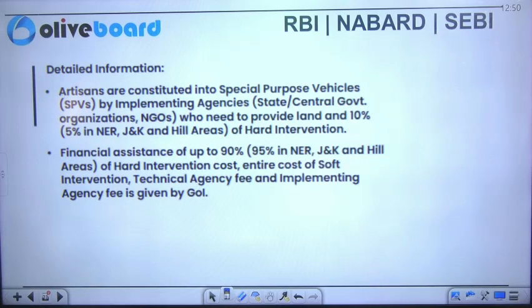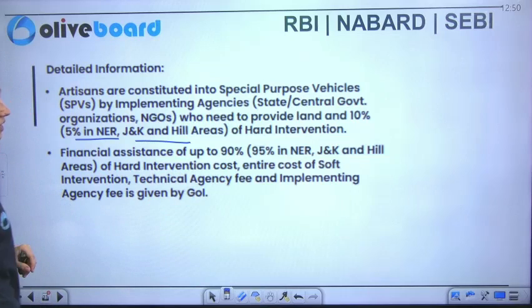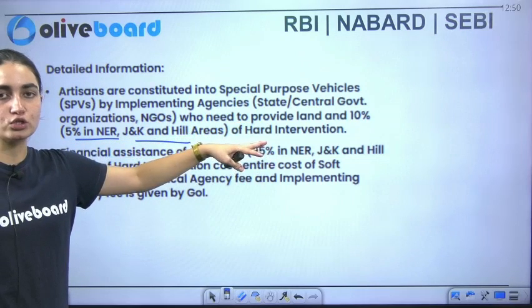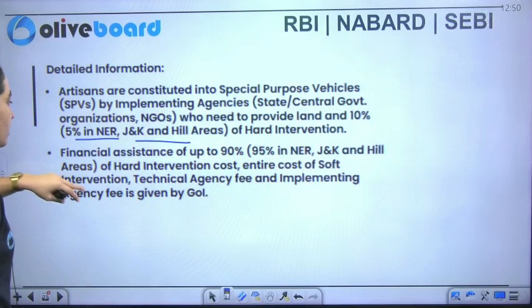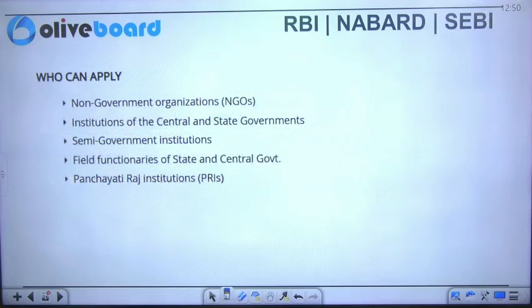Artisans are constituted in a special purpose vehicle by an implementing agency that includes states, the center, and NGOs also, who need to provide land at 10%. Okay, 10%, which includes 5% in the NER, like the northeastern region, J&K, and hill areas, for hard intervention. In the coming slides, I'll tell you about hard intervention and soft intervention also. There is a high chance a question can be asked on it. Financial assistance up to 90% will be provided to them for hard intervention. The entire cost of soft intervention, technology, technical agency fee, and the implementing agency is given by the government of India.